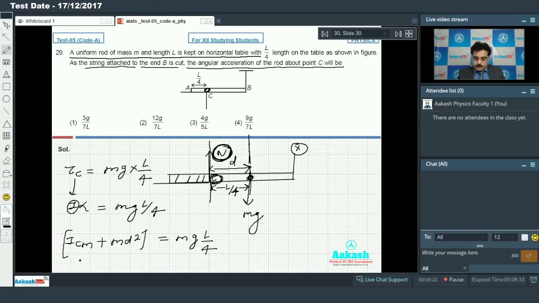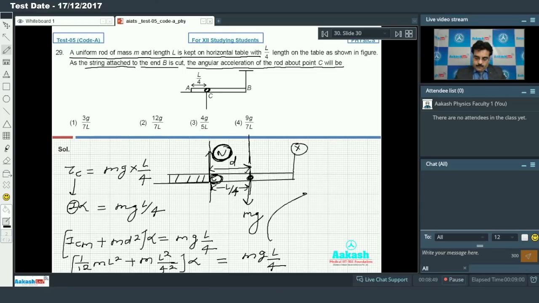So now I am going to place the values. I_CM of the rod is 1 upon 12 m L square, plus m times d, which is L by 4, so L upon 4 square, into alpha, that is equal to mg L by 4, and this is my final equation.